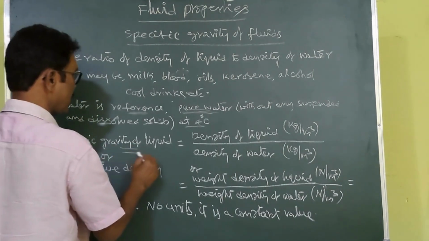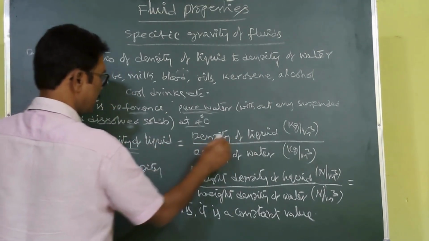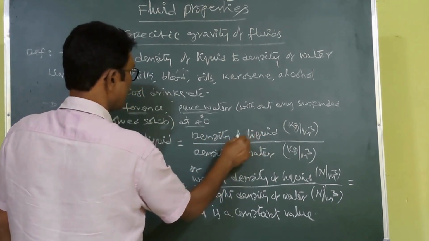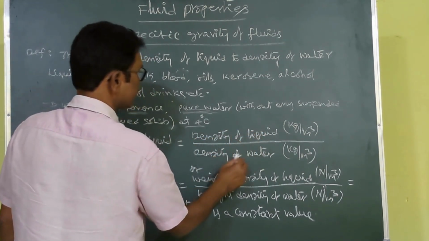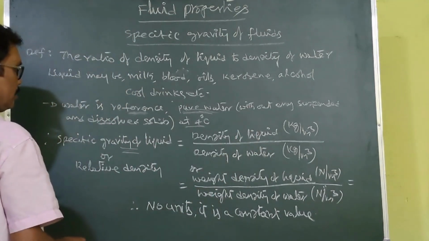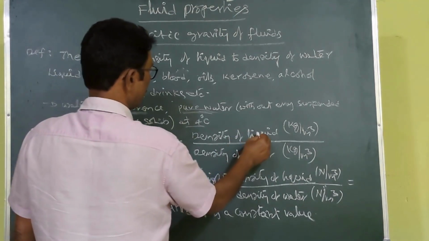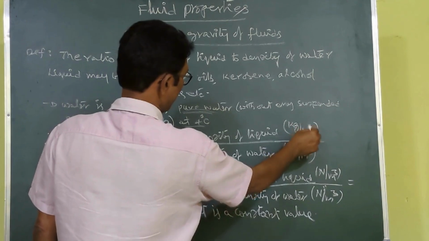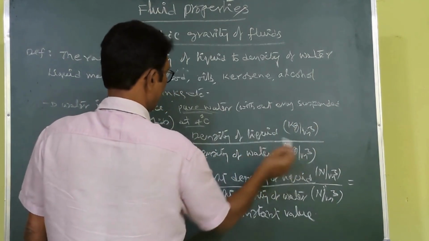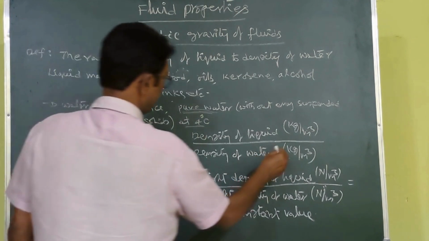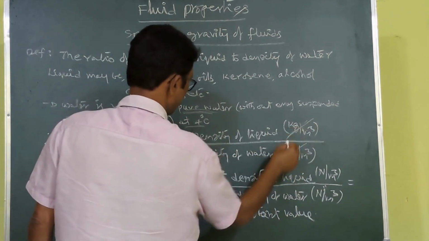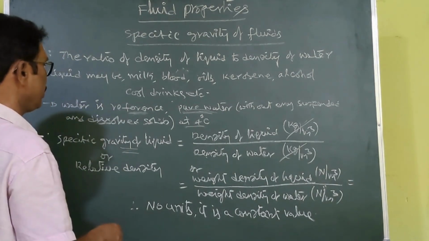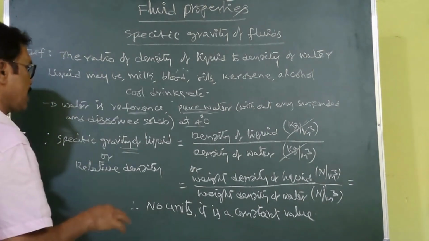So the specific gravity of that liquid is the liquid density divided by the density of water. The density of liquid is in kg per meter cube and the density of water is in kg per meter cube, so the units get cancelled. So specific gravity doesn't have any units; it is a constant value.